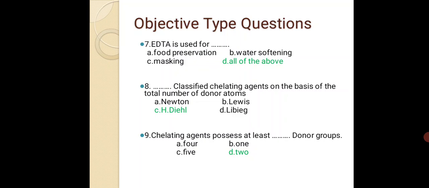For example, EDTA, ethylene diamine tetraacetic acid, is used in food preservation, masking, water softening, etc. In the next lecture we will study in detail EDTA and dimethylglycine, ethylene diamine tetraacetic acid and dimethylglycine, and their applications, and these two are chelating agents.